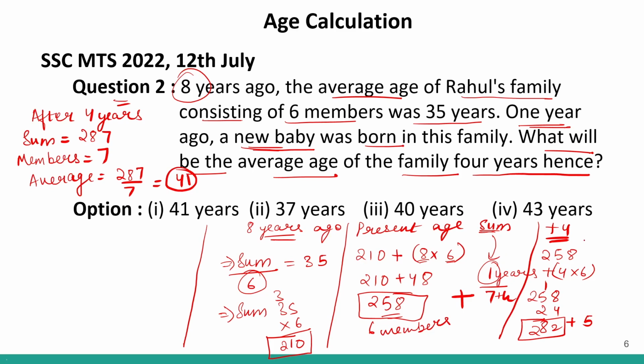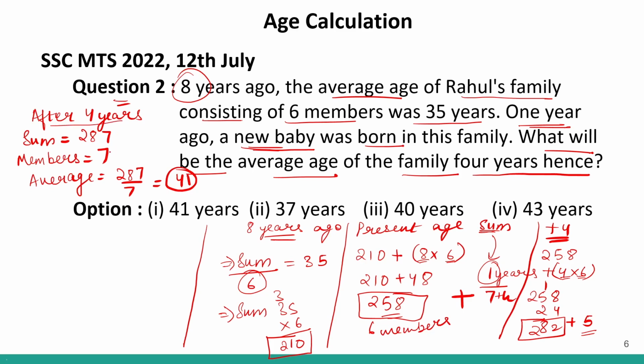Correct? Now 4 years hence, the sum of the 6 members will be 258 plus the number of years that have passed times the number of members. So 258 plus 24 gave us 282. Plus the 7th member is also included, which is the baby, who is 5 years old. So 282 plus 5 will be the sum. 287 will be the sum after 4 years.